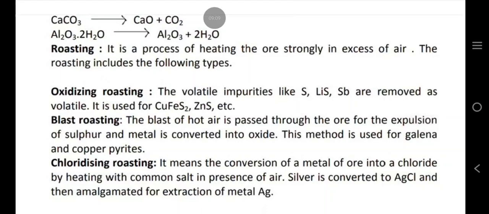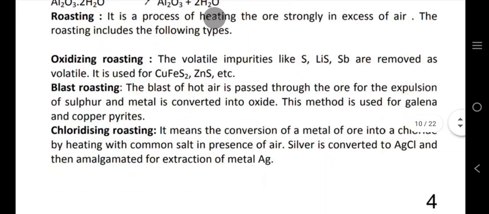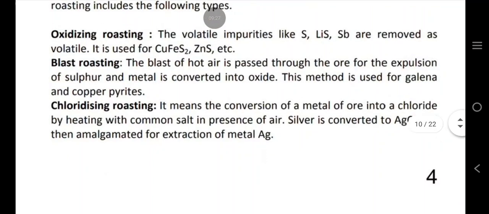Roasting. It is a process of heating the ore strongly in excess of air. The roasting includes the following steps. Oxidizing roasting. The volatile impurities like As, S, Sb are removed as volatile oxides. It is used for Cu2S, FeS2, ZnS, etc. Blast roasting. The blast of hot air is passed through the ore for the expulsion of sulfur and the metal is converted into oxide. This method is used for galena and copper pyrites.